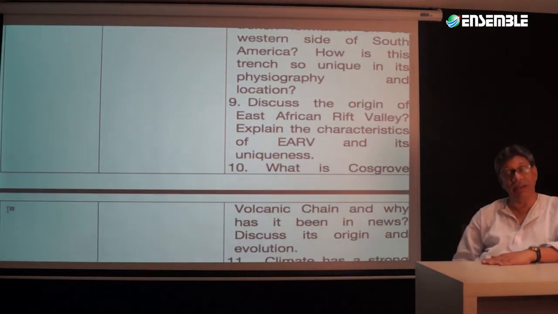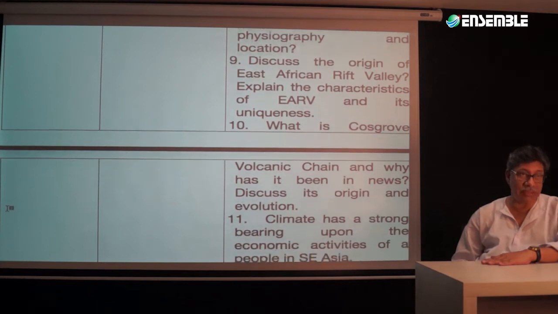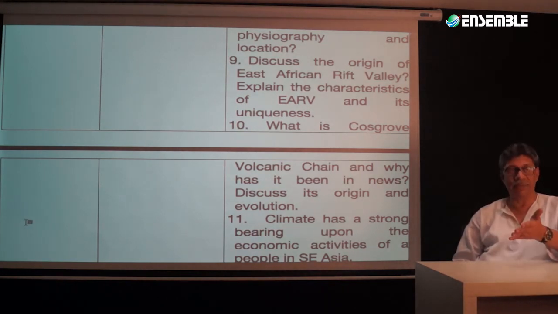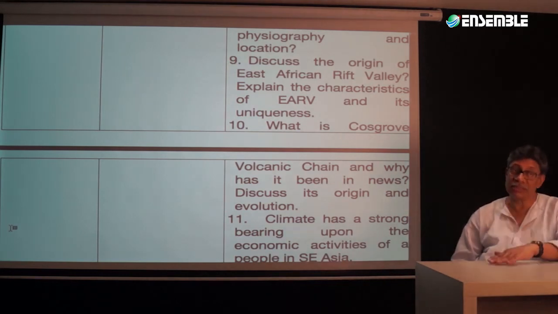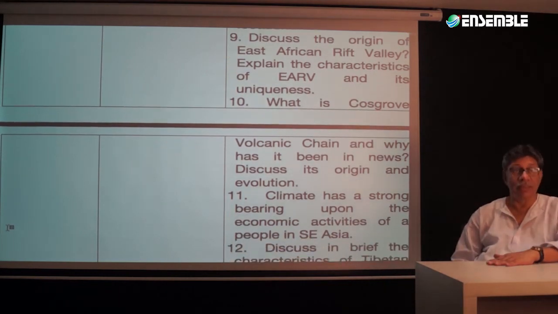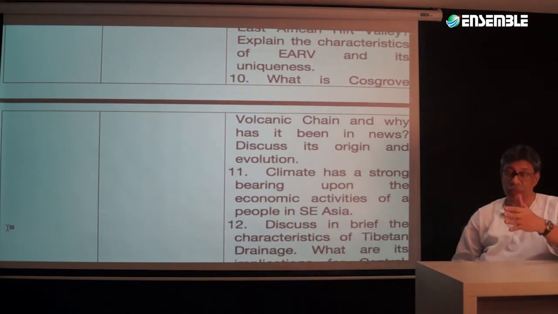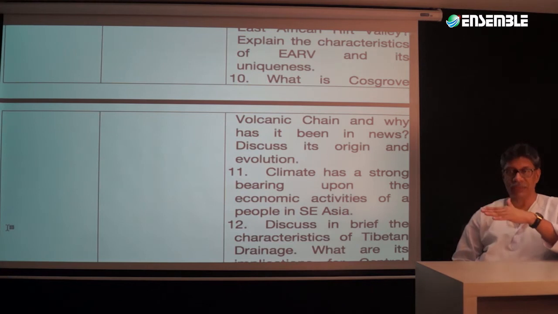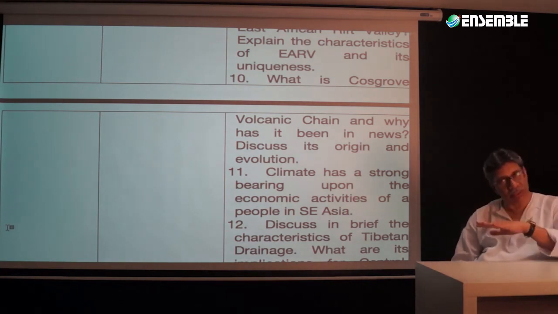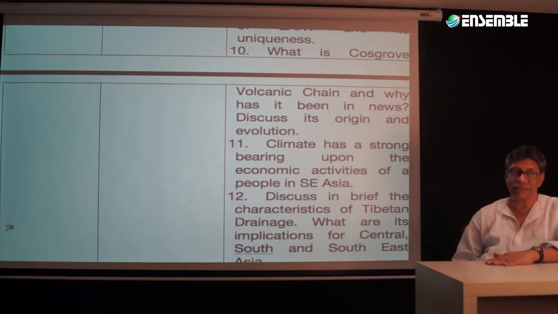Now picking up the 9th type of question, that is the origin of the East African Rift Valley. It's the characteristic of the East African Rift Valley and its uniqueness. Its formation will also be a significant component. The Cosgrove volcanic chain is something that is very, very recent. So why is it that it has formed? So it is again theoretical as well as practical in this case.